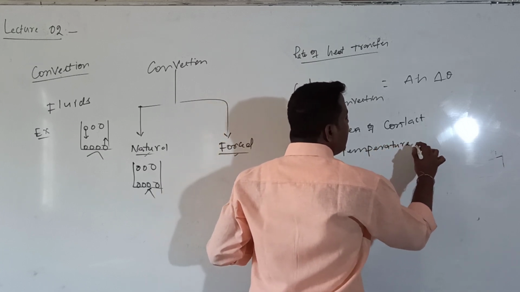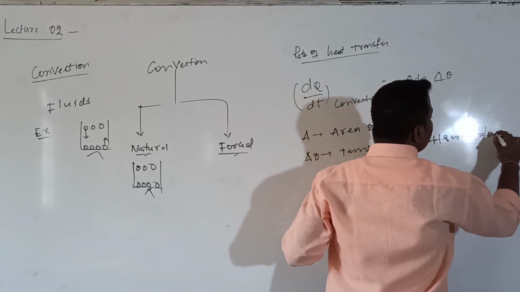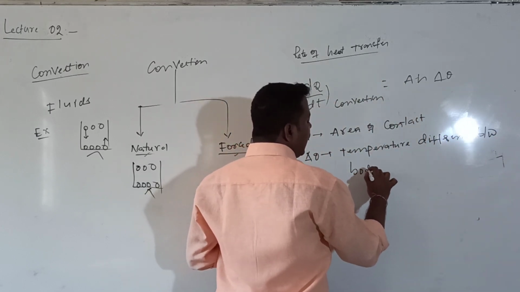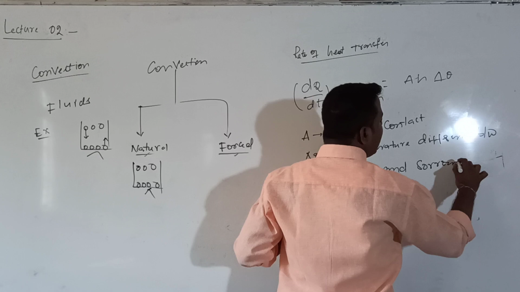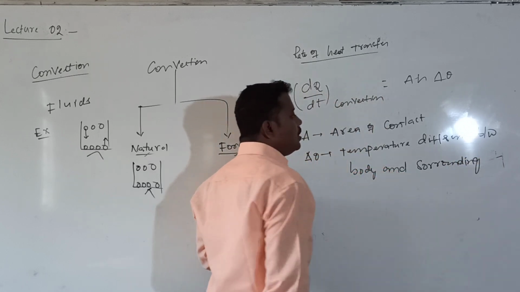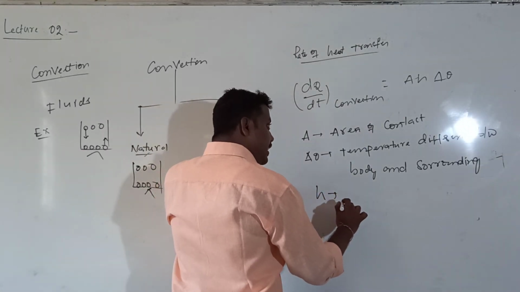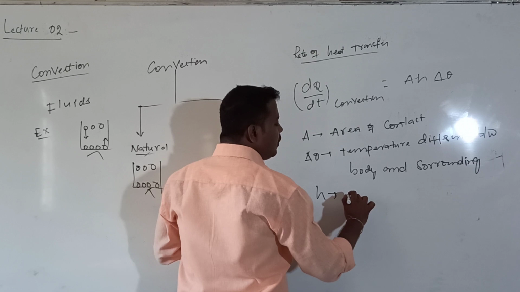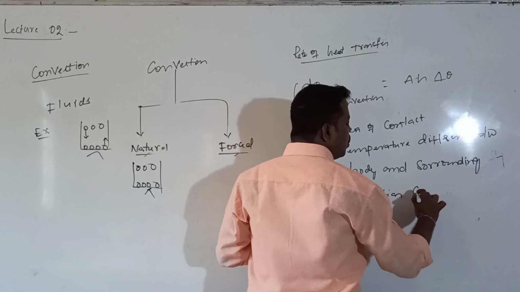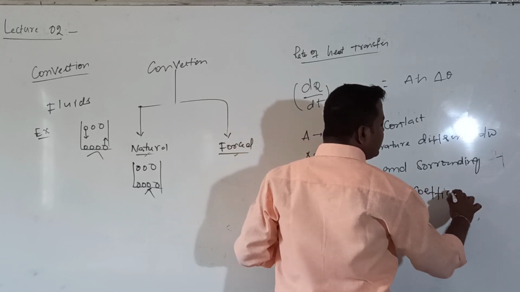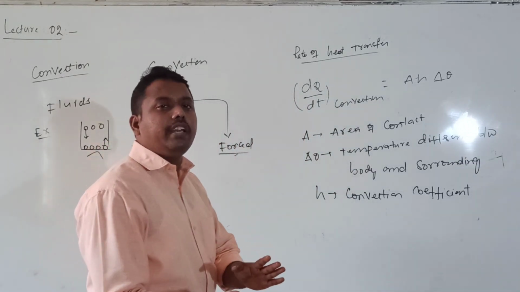Temperature difference between the body and the surroundings. How much heat can escape by convection is given by that formula. And h is called the convection constant, or coefficient of convection, or convection coefficient. This value is different for different fluids and depends upon the properties of the fluid.